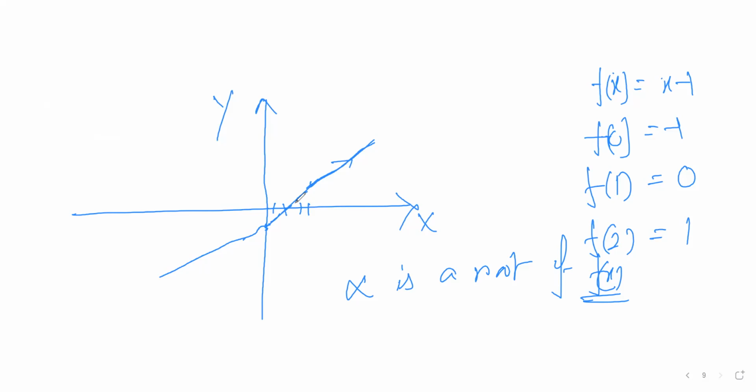So the next question that comes to our mind is, if we have a polynomial, do all the roots of the polynomial belong to the given set?